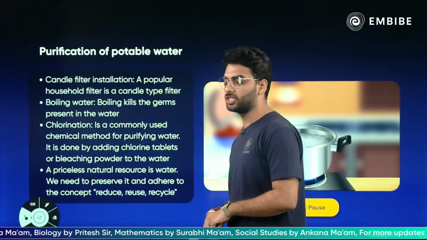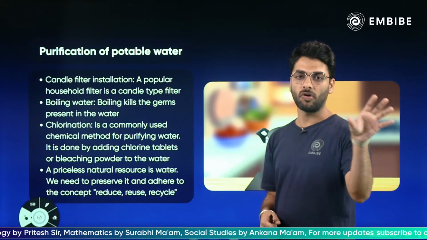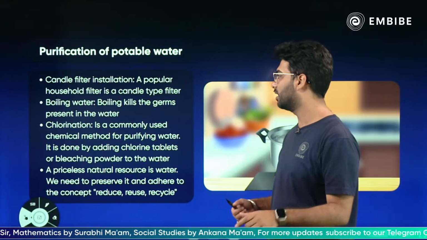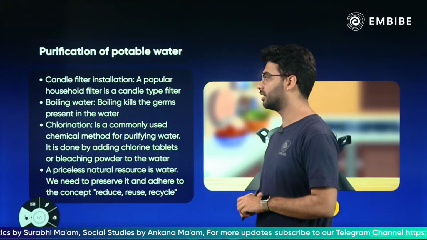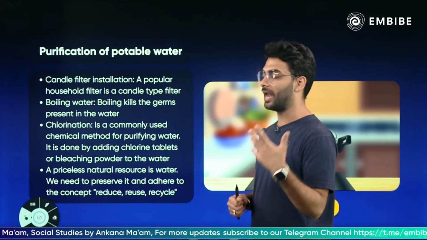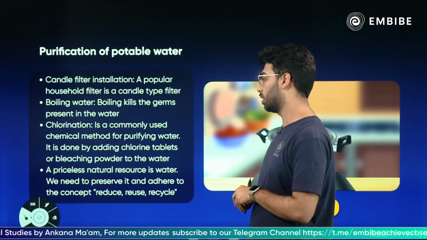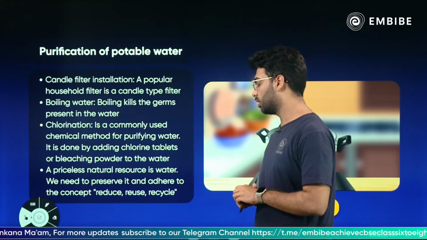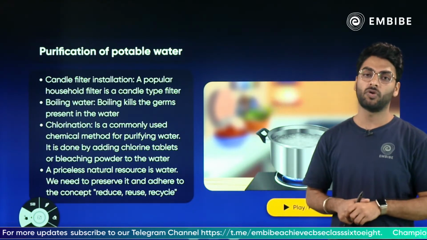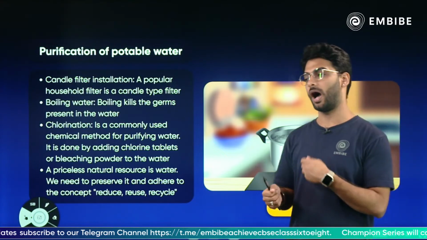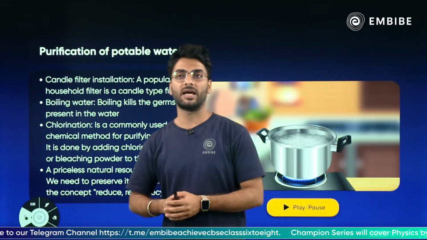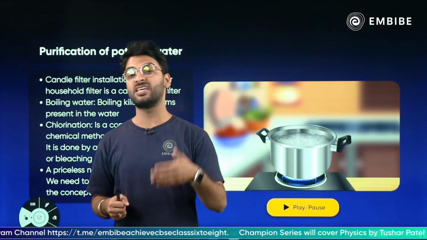Candle filter installation is something that is used in your water filters. That thing is called a candle, a popular household filter in a candle type filter. You can boil water, you can add chlorine tablets, or you can also make sure that you are drinking clean water by using different techniques. So RO is reverse osmosis, but then again RO purifiers waste a lot of water.